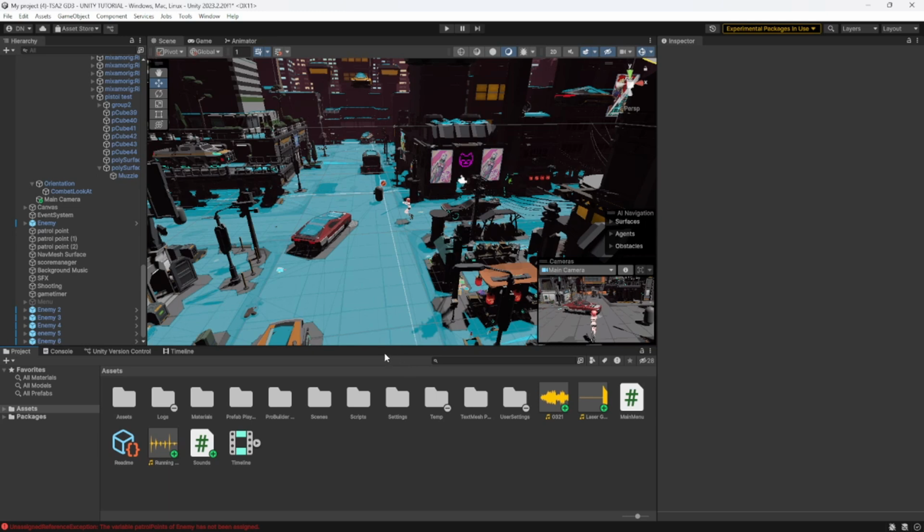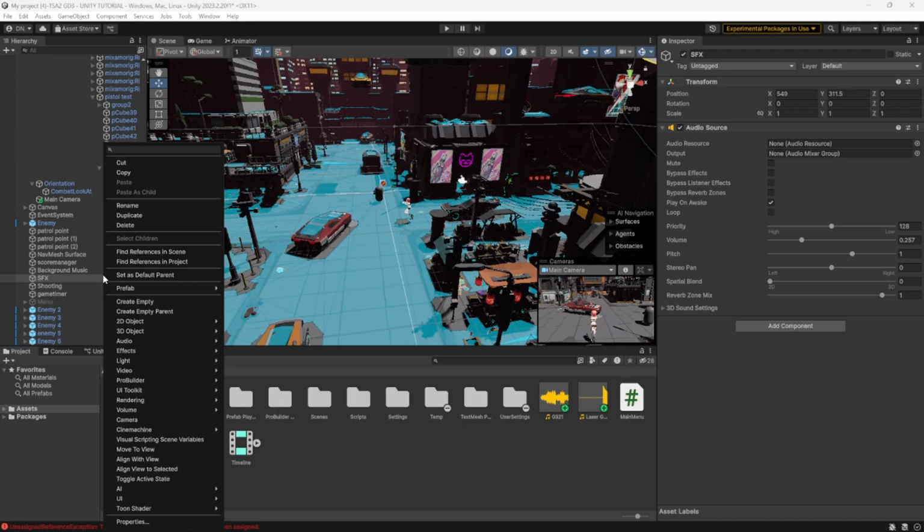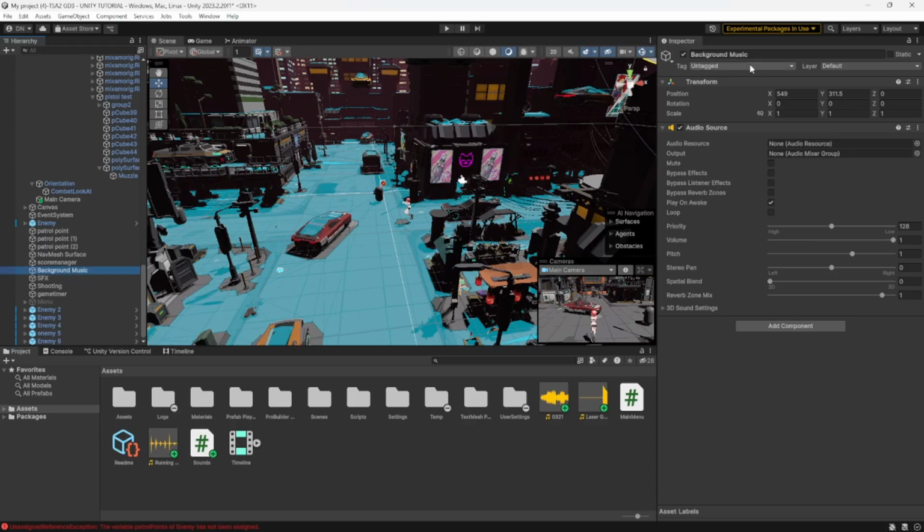So let's get started. First, we want to create an audio source. So let's go to the hierarchy, right click on the empty space, go to audio, then audio source. Name the audio source background music. After that, duplicate it 2 times and name them SFX and shooting.